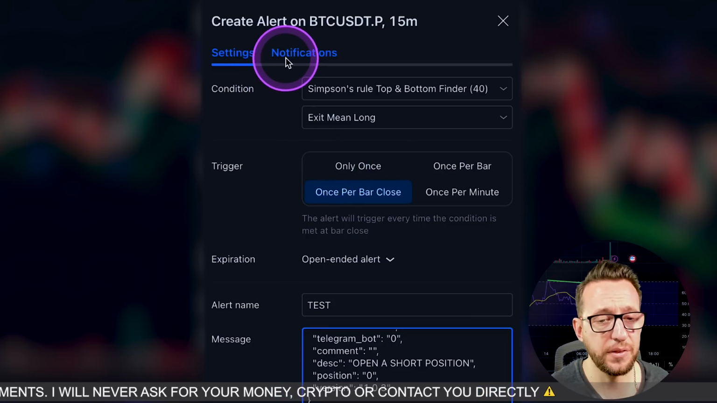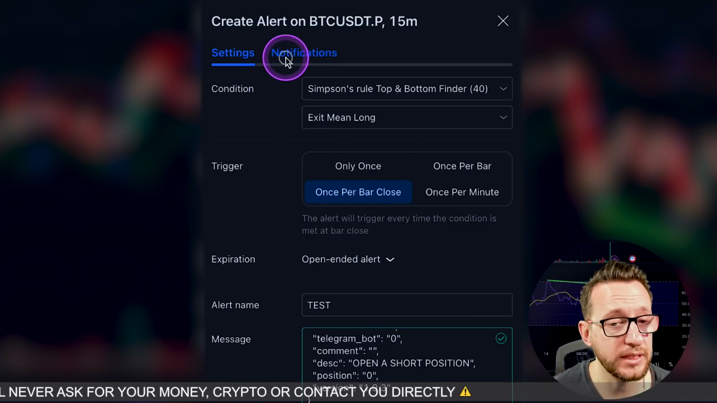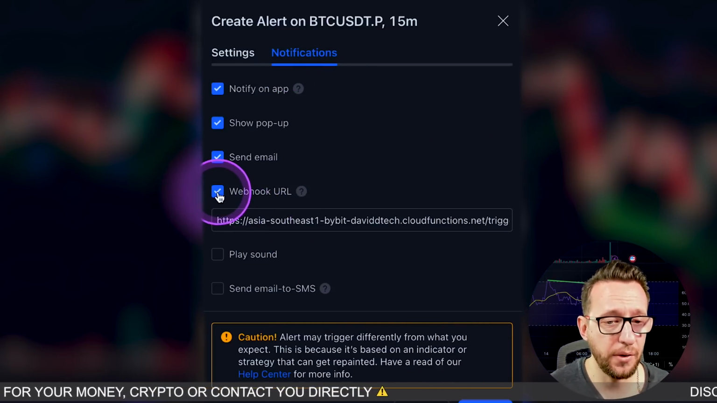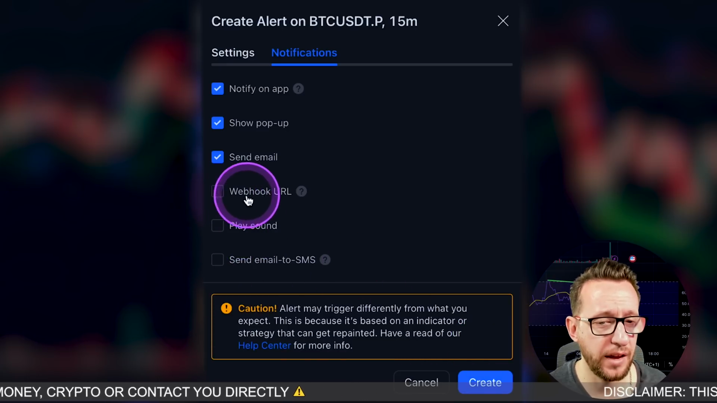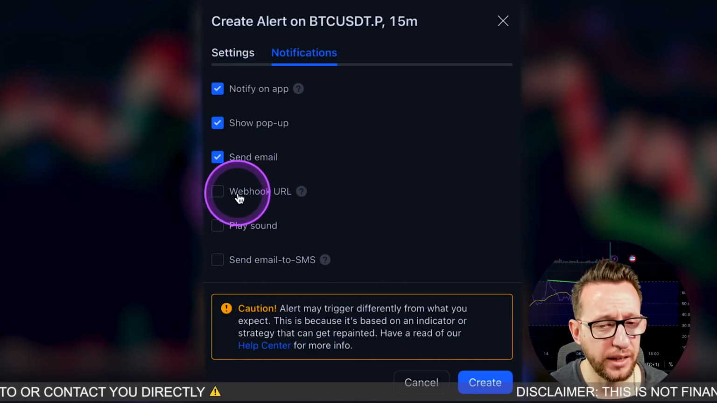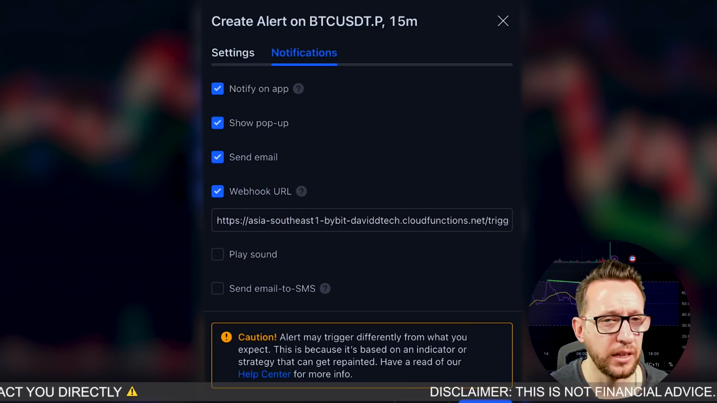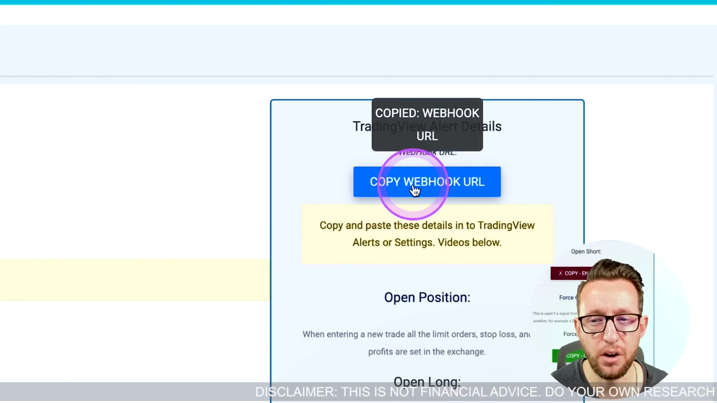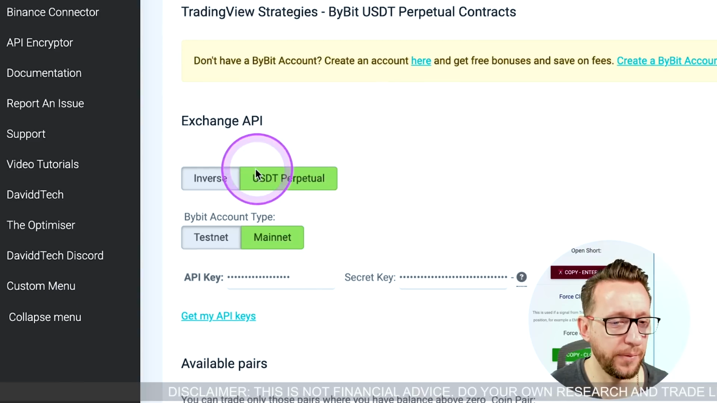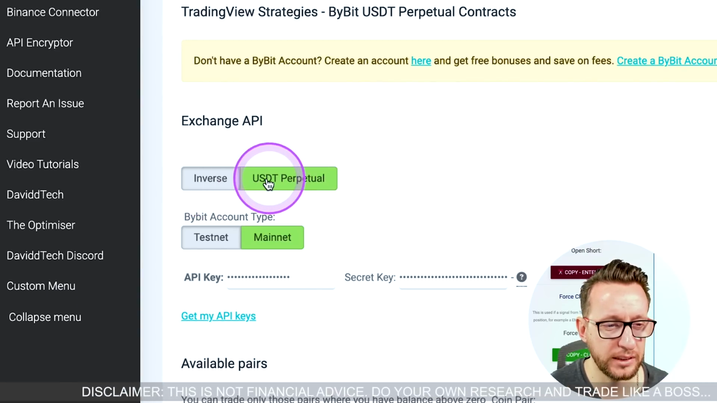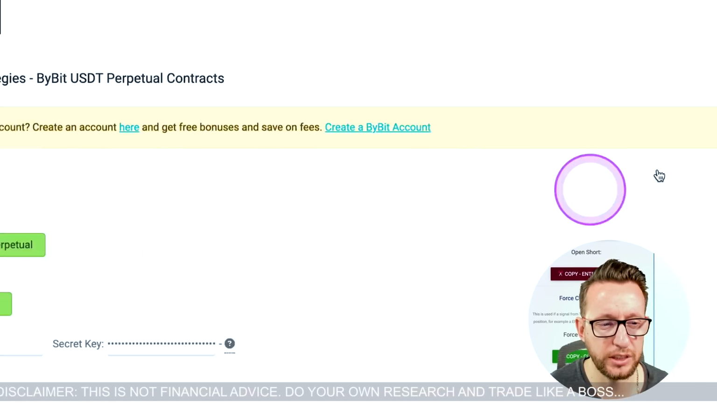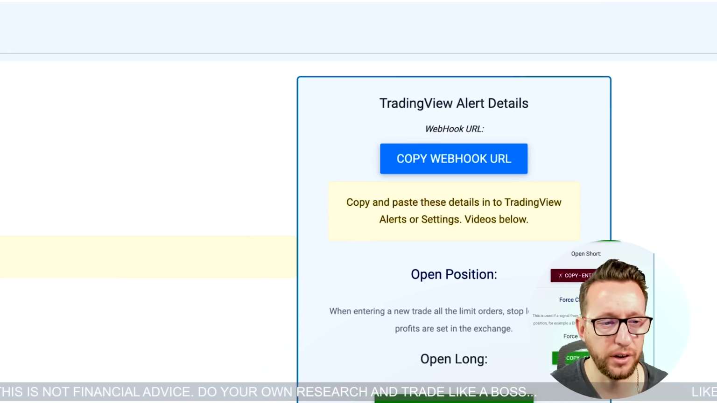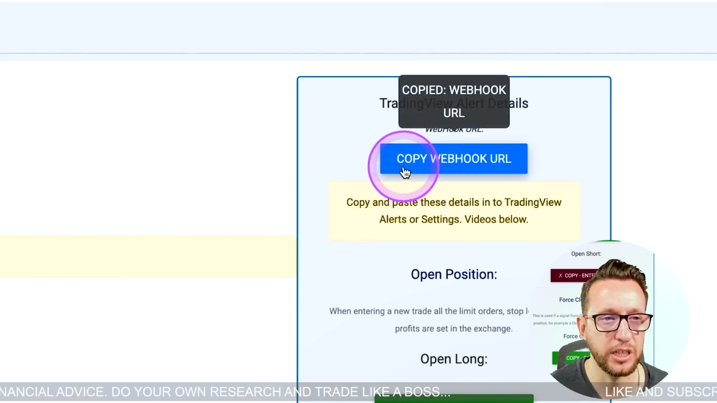Now if we go over to the notification tab up the top here, when you start this up, you will have a page like this. We're going to click on webhook URL, and we're going to click up here, and that's going to give us our webhook URL. If you're using Inverse or USDT perpetual, as you can see, it will change the URL. We're currently on USDT, so be careful of that if you change it afterwards.